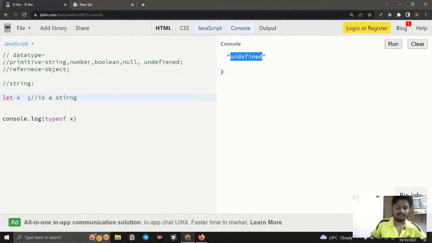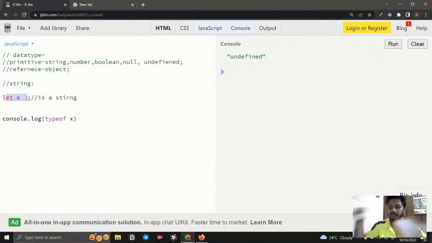A variable is created, but it doesn't have any memory space, it is not storing any data in memory. That is why it is undefined. It goes there and finds nothing. Why are you calling me? You just declared, but you didn't store anything inside. It is just like taking an empty box. Nothing inside. Why are you calling me? That is the difference.